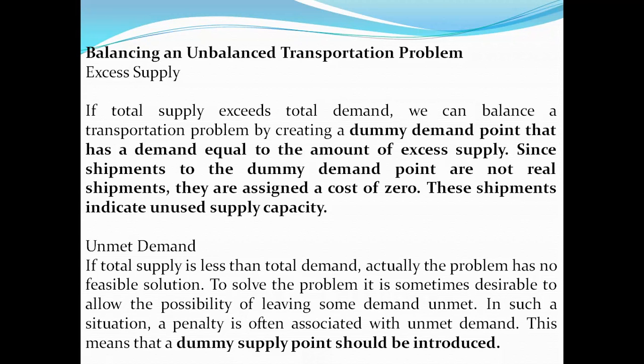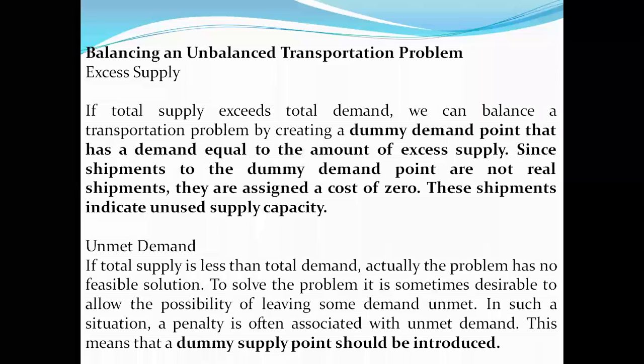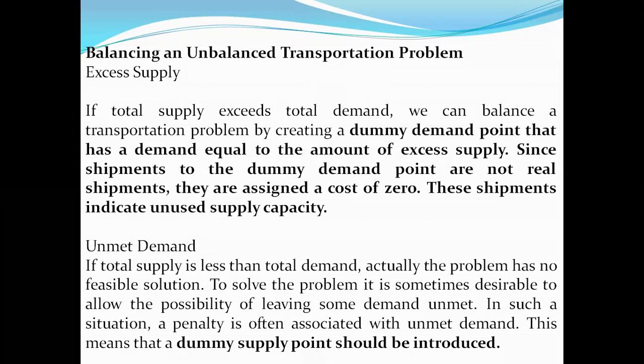If the production doesn't satisfy or equate with respect to the demand, what are the necessary steps that need to be taken, right? We'll be looking at it. In such a situation, a penalty is often associated with the unmet demand. This means a dummy supply point should be introduced. Again, another dummy supply point needs to be initiated, and the power supply needs to be increased.